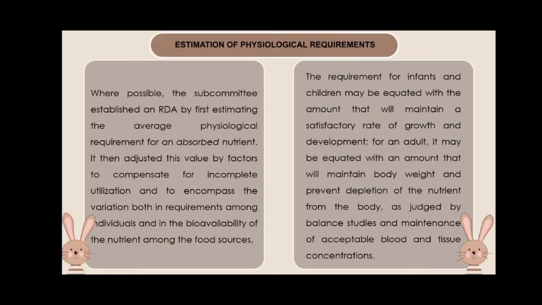Estimation of physiological requirements. Where possible, the subcommittee established an RDA by first estimating the average physiological requirement for an absorbed nutrient. It then adjusts this value by factors to compensate for incomplete utilization and to encompass the variation both in requirements among individuals and in the bioavailability of the nutrient among the food sources.